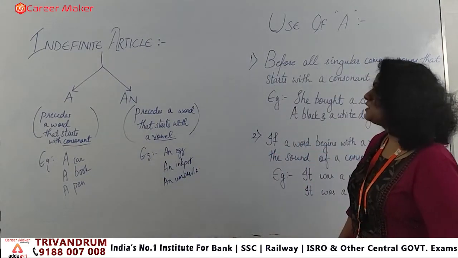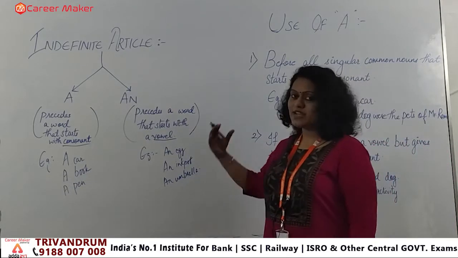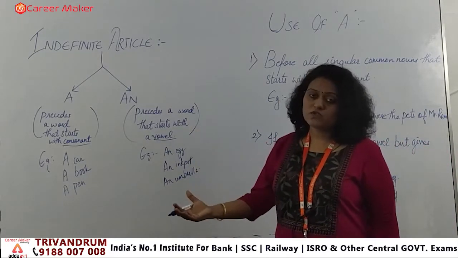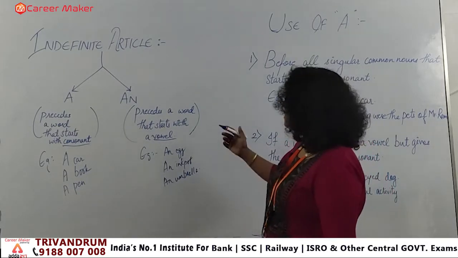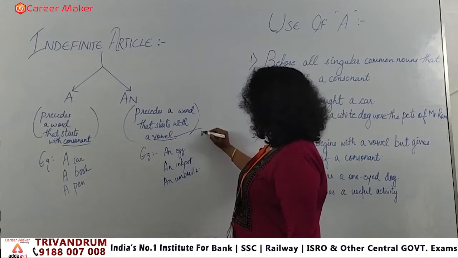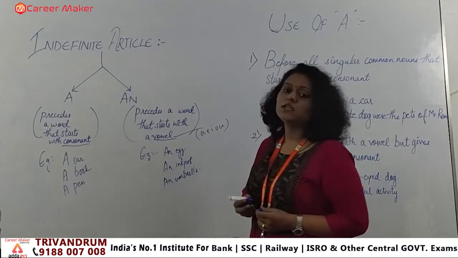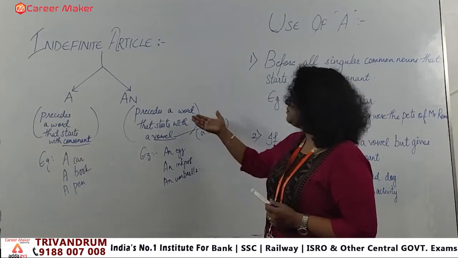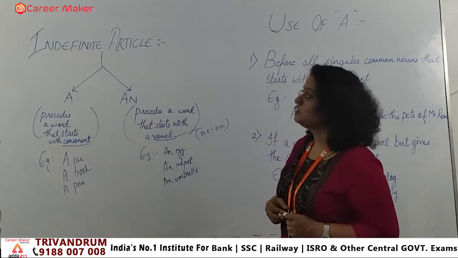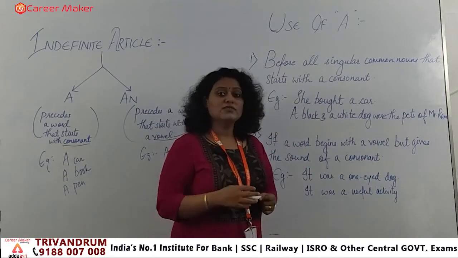Clear? So that is what we are having. Indefinite articles include two: a and an. One is used when we are using a consonant, and one is used when we are using vowels. And vowels, all you know: a, e, i, o, u, right. So if you are having any of these vowels in a statement, at that time definitely we will be using what? An over there, right.